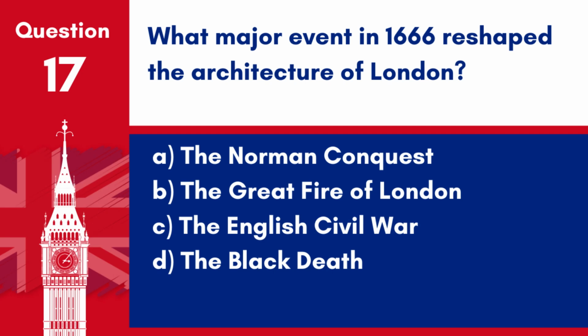Question 17. What major event in 1666 reshaped the architecture of London? A. The Norman Conquest. B. The Great Fire of London. C. The English Civil War. D. The Black Death. Answer: B. The Great Fire of London. It significantly reshaped the architecture of London in 1666.